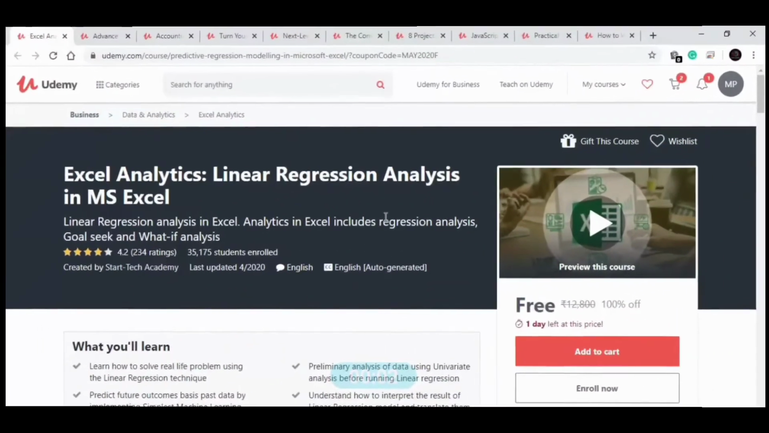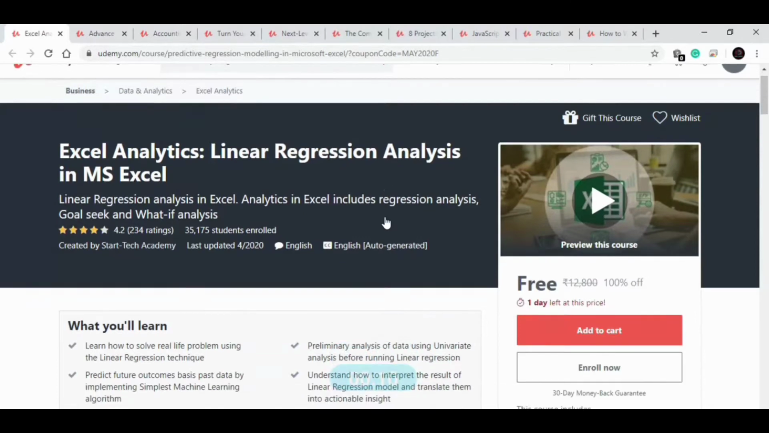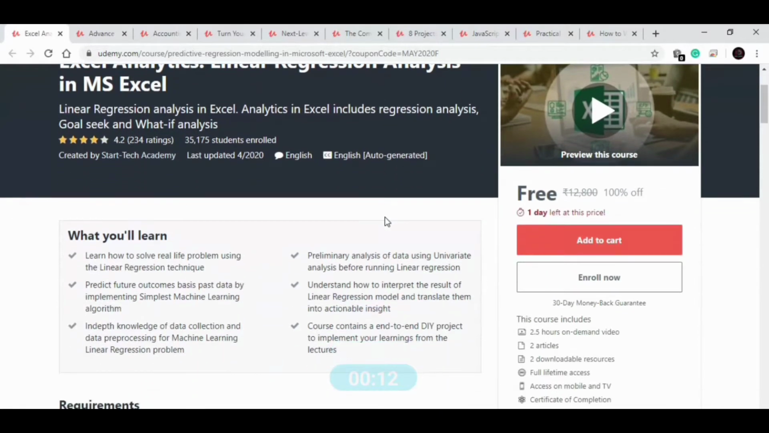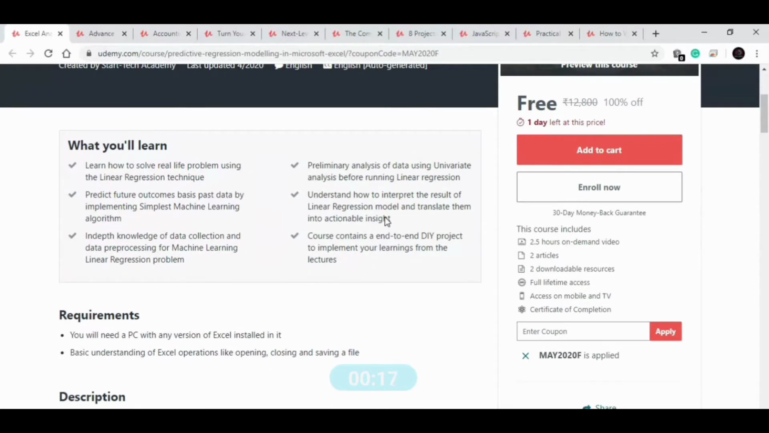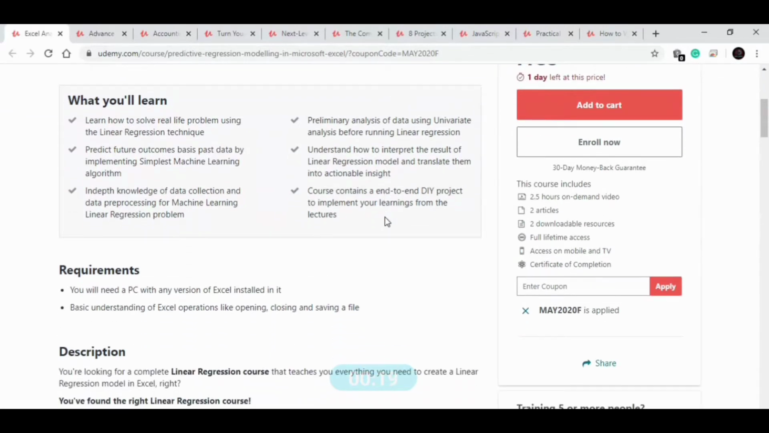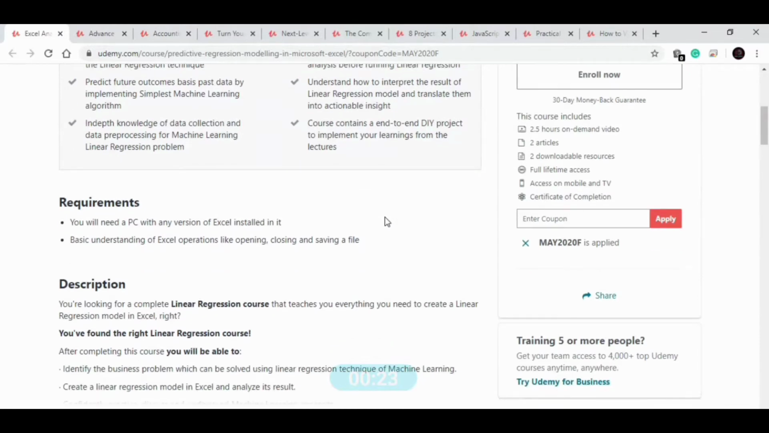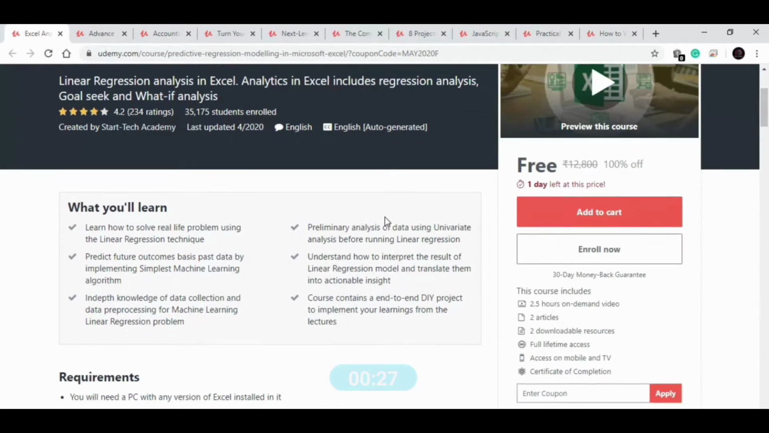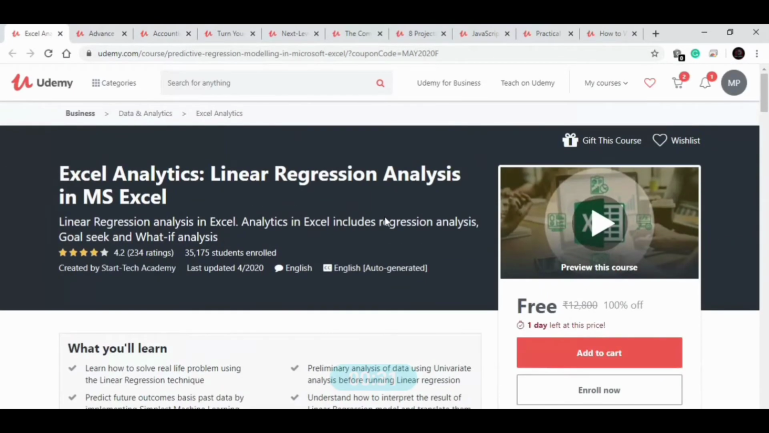First course is on MS Excel. In this course, you will learn how to do analysis with the help of MS Excel and linear regression. You will learn how you can solve real life problems using linear regression techniques, and how to create an end-to-end DI project. You will learn how you can interpret the results of the linear regression and translate them into actionable insight. So this is a 2.5-hour course available for free for one day, and it comprises of 27 lectures. Now let's move to our next course.